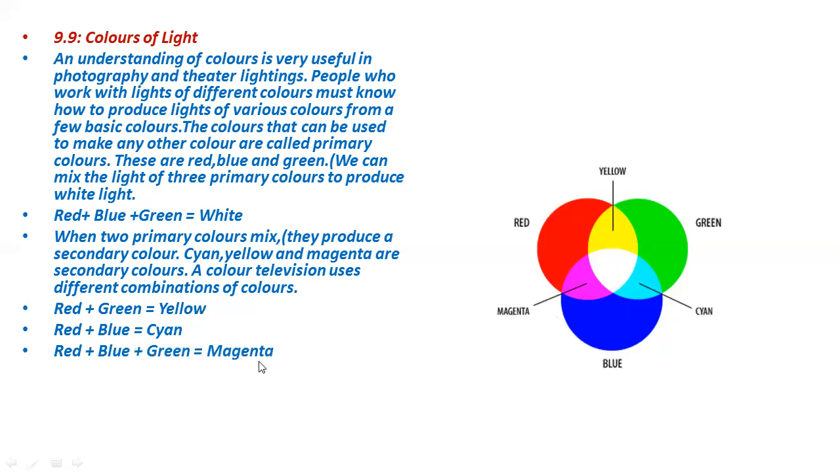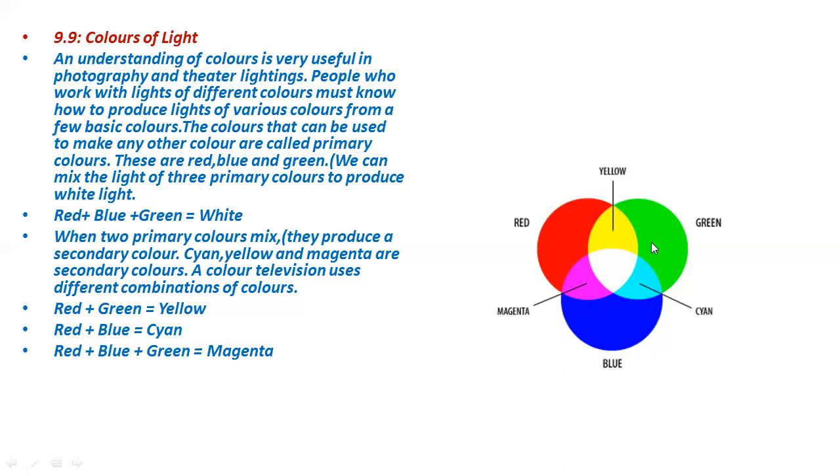Okay, I mistakenly mentioned magenta here. Magenta is formed by mixing red and blue. Mixing red and blue will give us magenta, not cyan. By mixing red and blue we get magenta color, by mixing green and blue we get cyan color, and by mixing all three colors we get white color.